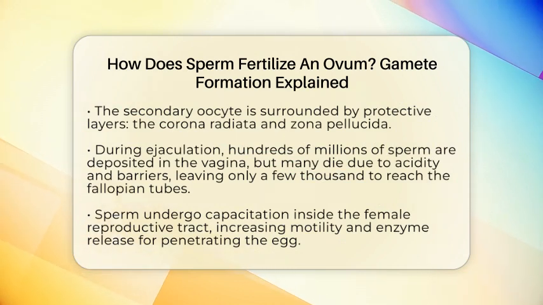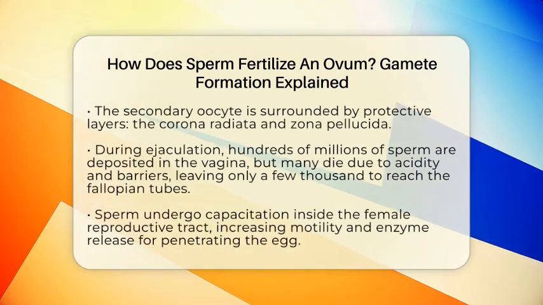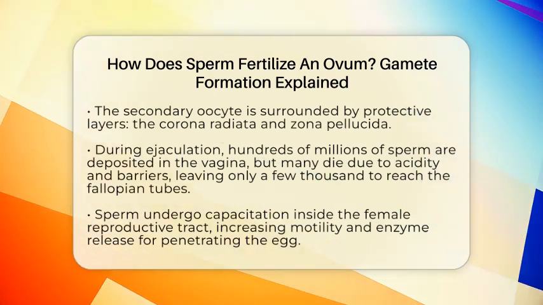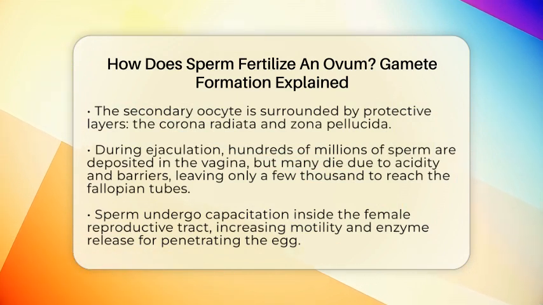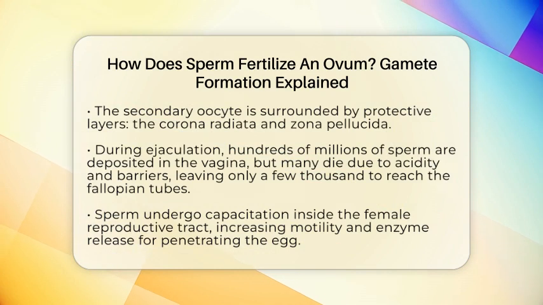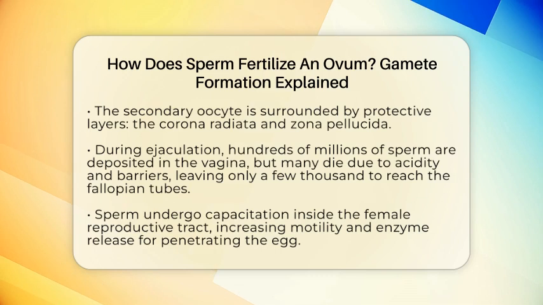When a woman ovulates, the secondary oocyte is released into the fallopian tube. At the same time, during ejaculation, hundreds of millions of sperm are deposited in the vagina. Most sperm die due to the acidic environment and barriers like cervical mucus. Only a few thousand survive to reach the fallopian tubes.